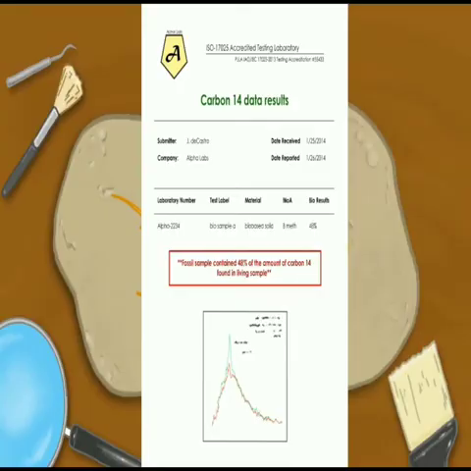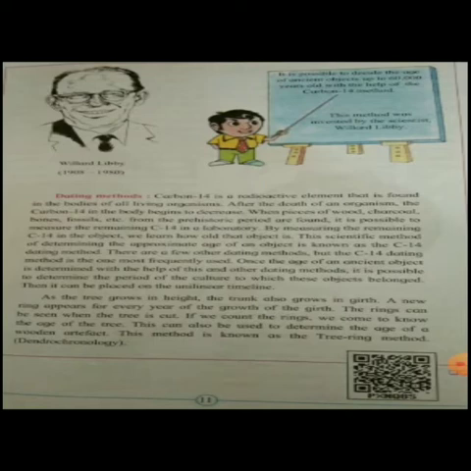Okay. Now we will see the tree ring analysis. As the tree grows in height, the trunk also grows in girth. A new ring appears for every year of the growth of the girth. The rings can be seen when the tree is cut. If we count the rings, we come to know the age of the tree. This can also be used to determine the age of a wooden artifact. This method is known as the tree ring method, dendrochronology.